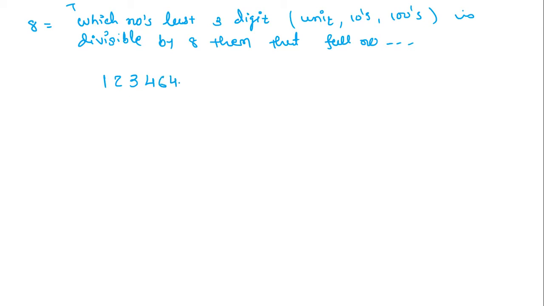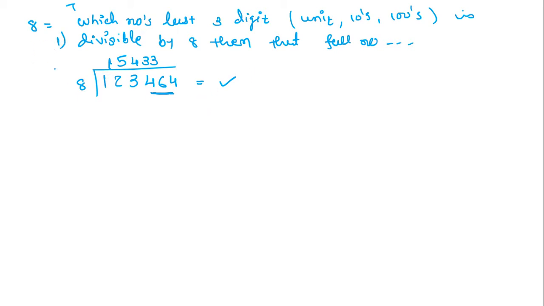464. This is such a big number. So now we just have to see the last three digits. Is it divisible by 8? Yes. Then the full number, 1 2 1 2 3 4 6 8, is divisible by 8. How have I done this? I checked the last three numbers, 464, and this is divisible by 8. So if you divide by 8, 15433 will come. So we can say yes, this is divisible by 8.